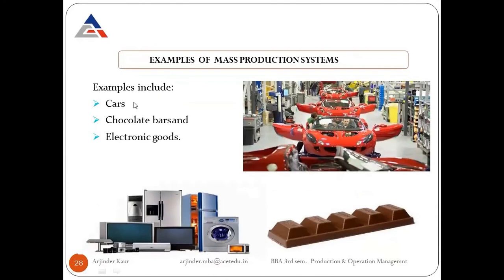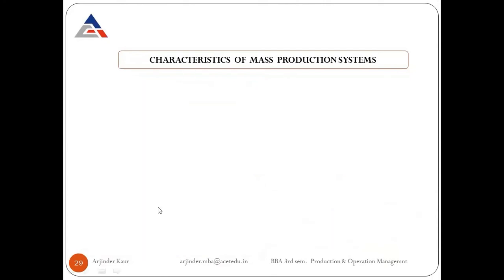Other examples are cars, chocolate bars, and electronic goods. All these are examples of the mass production system. Mass production system doesn't cater to a variety of products. Herein we can produce only standardized goods. That's why we are able to produce in larger quantities.